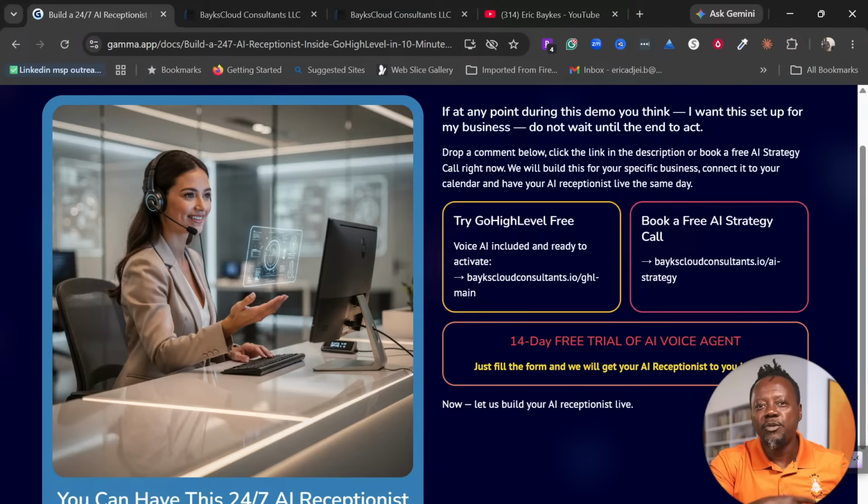So you need a platform where you can build your AI, just like with a website, your domain name, you have to host it somewhere else. It's the same way with the AI agent, you have to build it somewhere else. And fortunately for us, Go High Level, as your suite of tools, comes with a lot of AI agents in there. And one of them that we are talking about today is the voice AI agent, or the 24/7 AI receptionist. With your Go High Level account, you have this in there. So all that you need to do is to turn it on, and you can build so many agents in there.